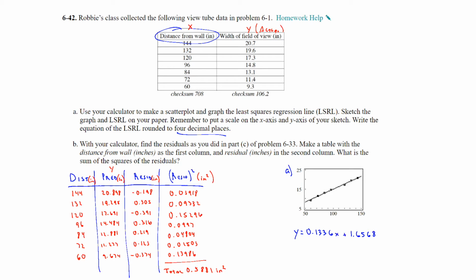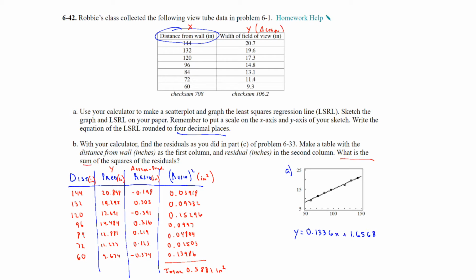And then to get the residual, you take the actual data. So I took my actual data from above and subtracted the predictions, and that gives you the residual. And then the last column is the residual squared, which is what the question is asking.